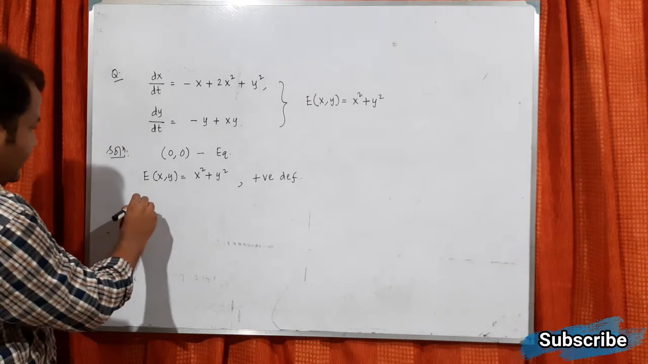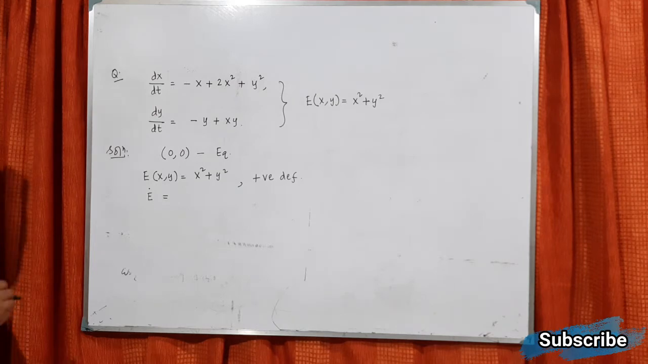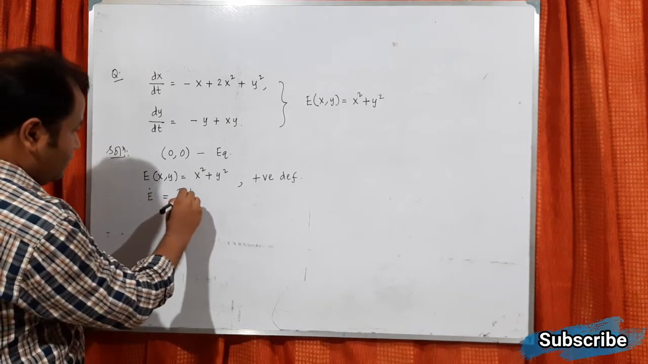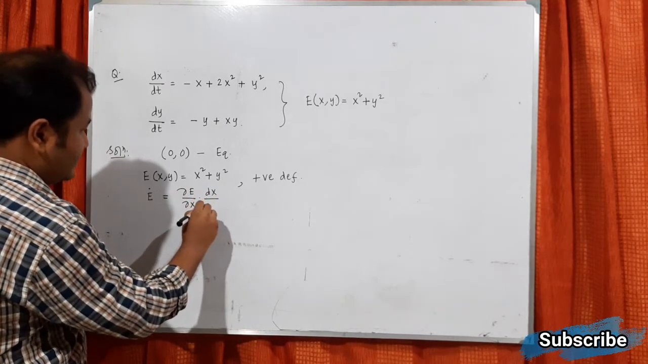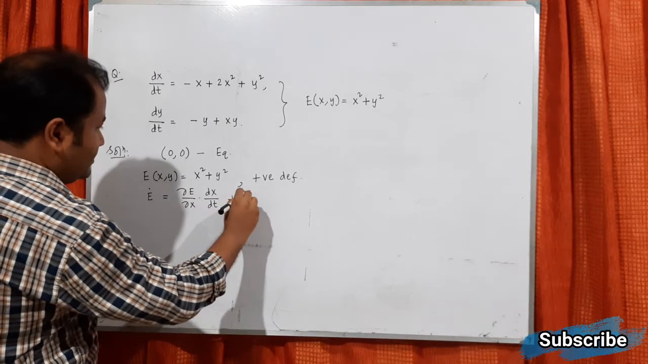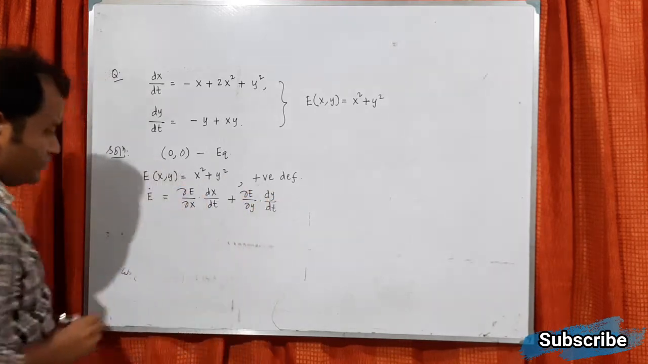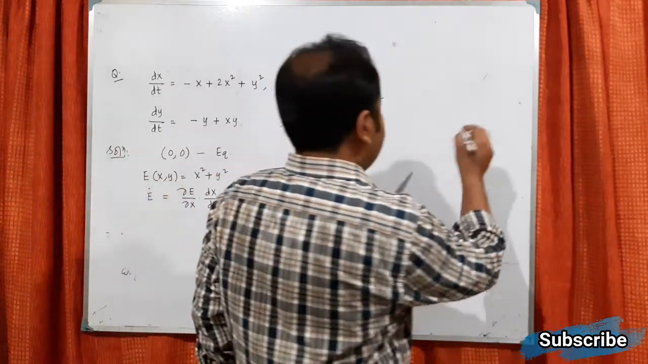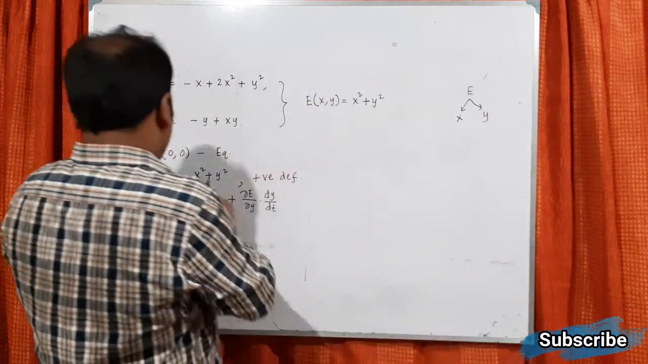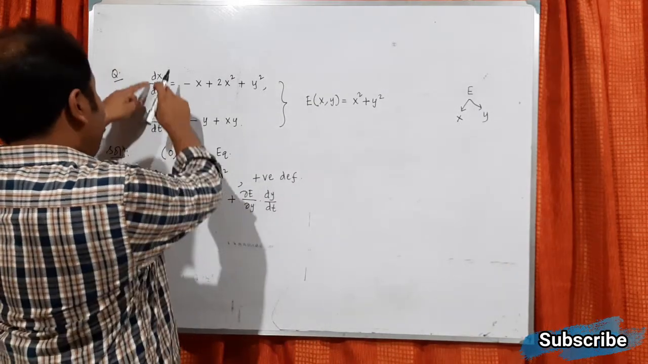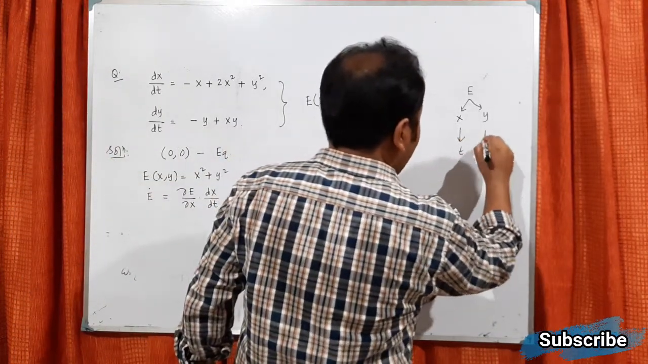Now if I want to calculate E dot, what was the formula? In E dot you can write del E del x into dx/dt plus del E del y into dy/dt. I have explained this in the last class, but I try to explain it here also. Here E is a function of x and y. Again, x is a function of t, y is a function of t.